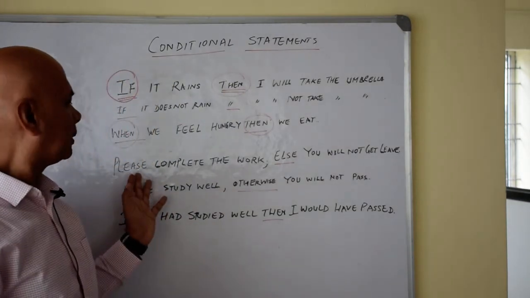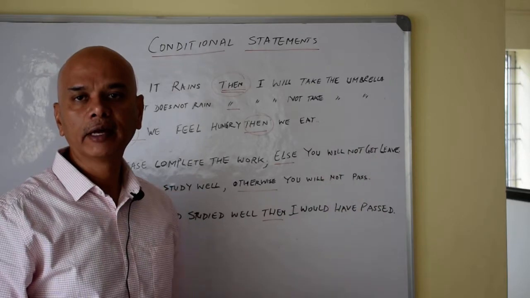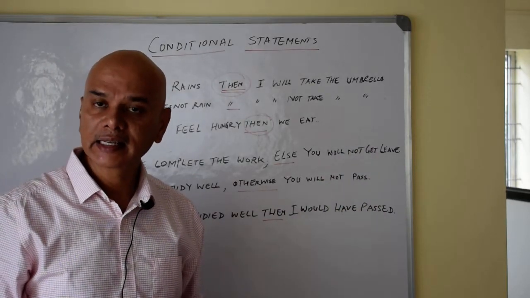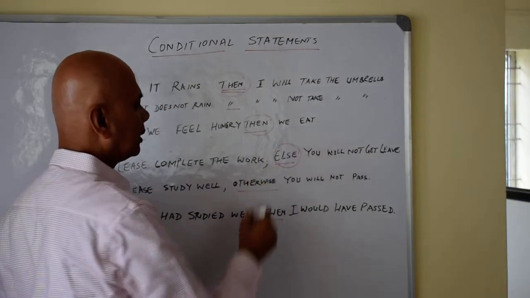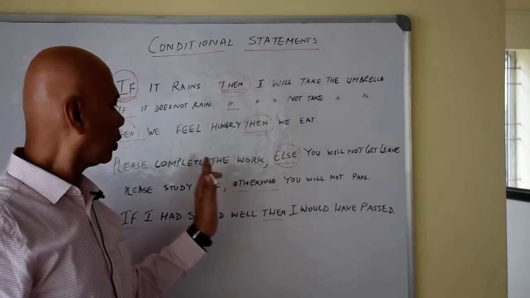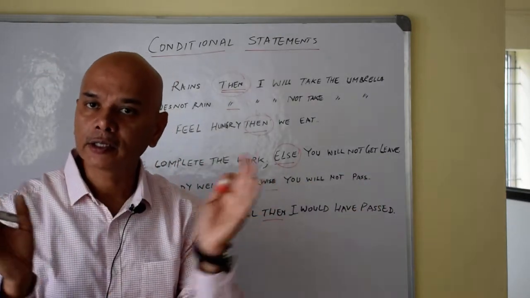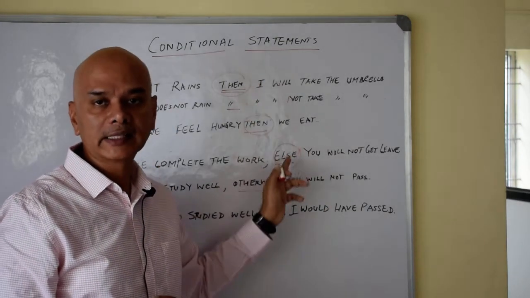Next is, please complete the work, else you will not get leave. So else is a condition. So work is one clause, you will not get leave is another clause. It is together in a sentence joined by the condition else.